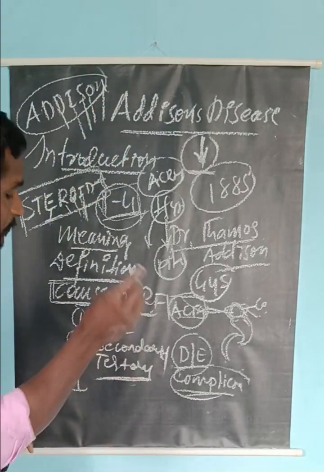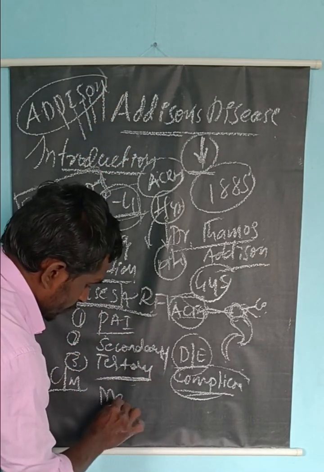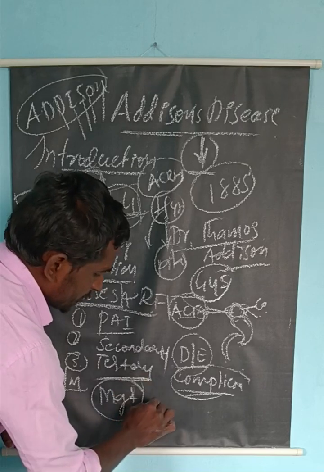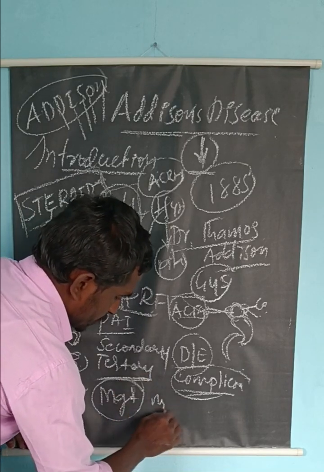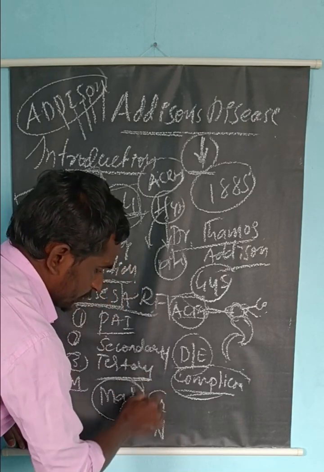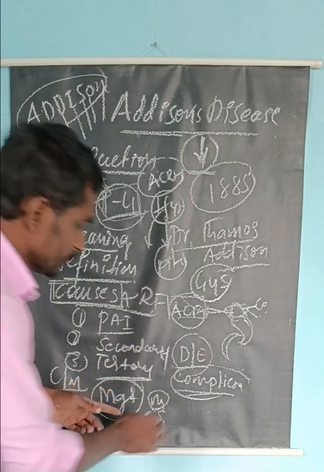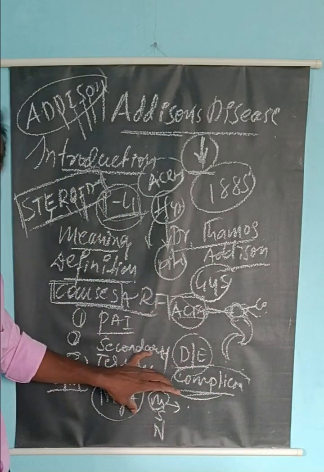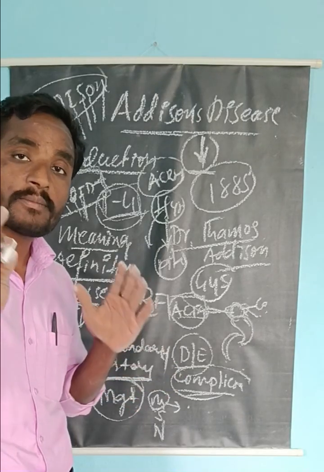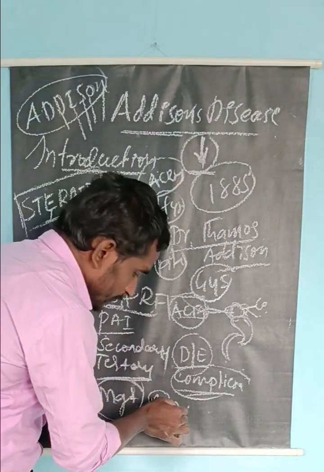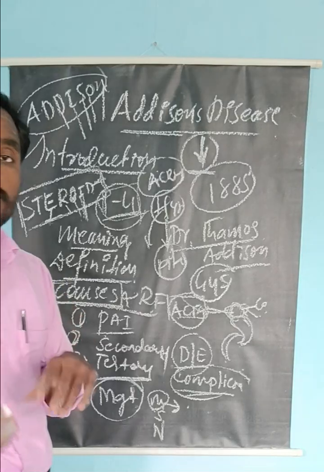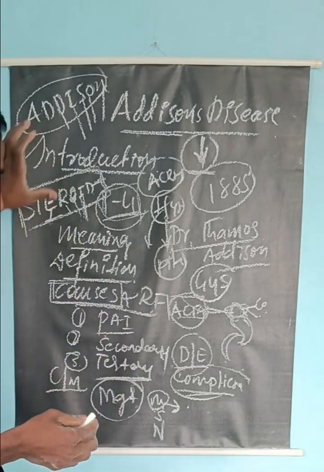Now coming to the management for Addison's disease. In the management, there is medical management, surgical management, and nursing management. In the medical management, the most important option is hormonal replacement therapy, and along with the hormonal replacement therapy, you have to treat symptomatically the underlying symptoms.